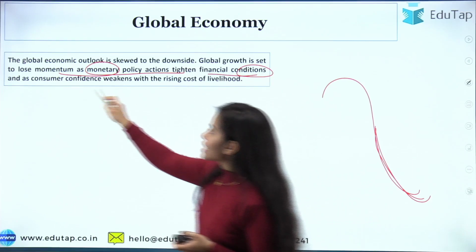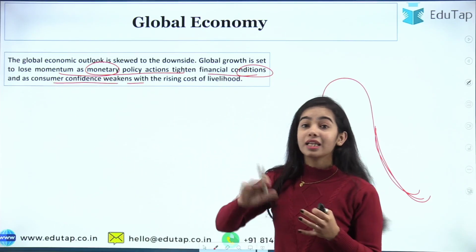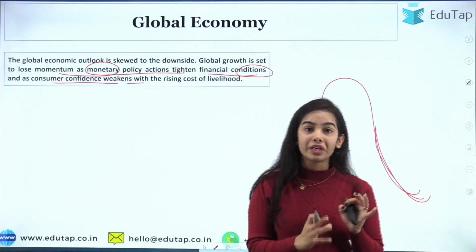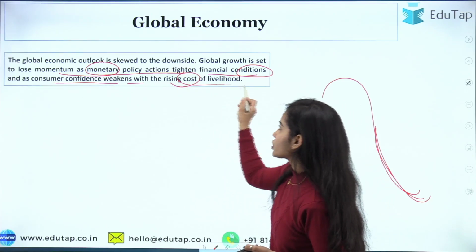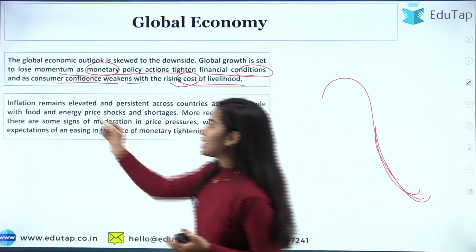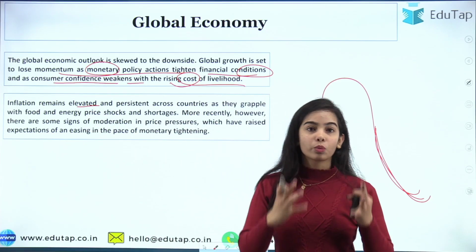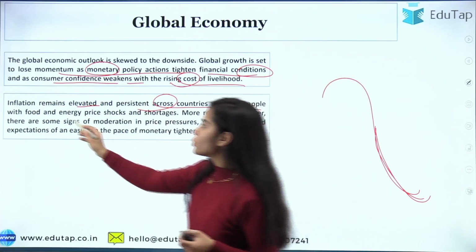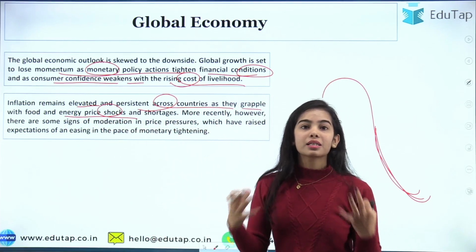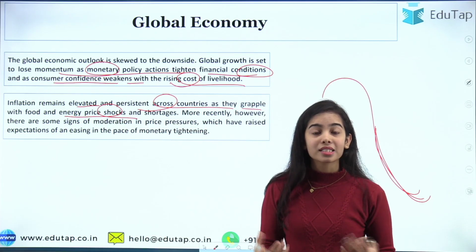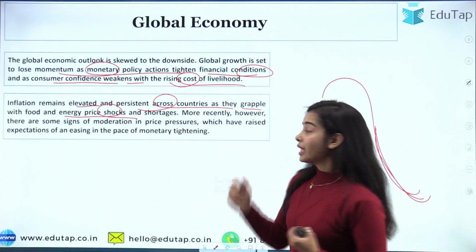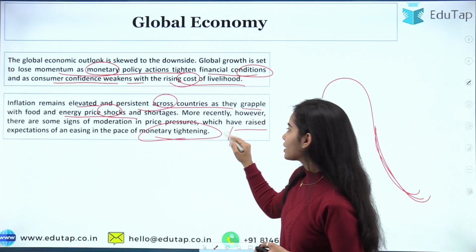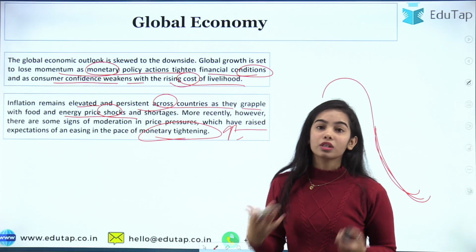Financial conditions tighten as consumer confidence weakens, and in the outside countries consumer confidence is also weakening with the rising cost of livelihood. Inflation remains elevated not only in India but all over the world and persistent across countries as they grapple with food and energy price shocks. So there is much pressure coming. The price pressure is quite high. Raised expectations are there. Monetary tightening is happening, that is, the increase of interest rates is happening all over the world.